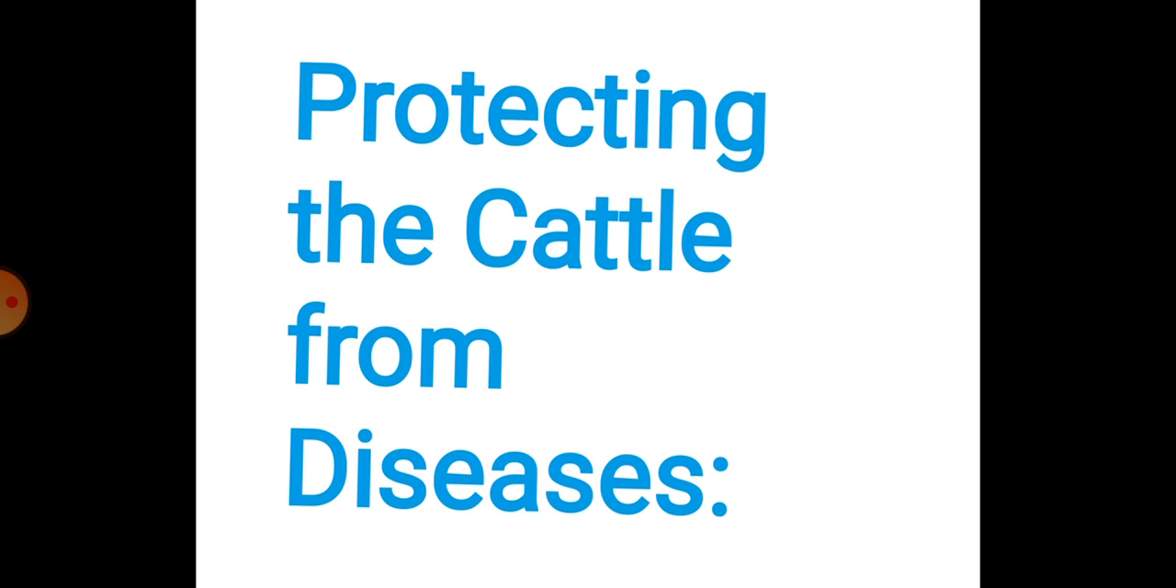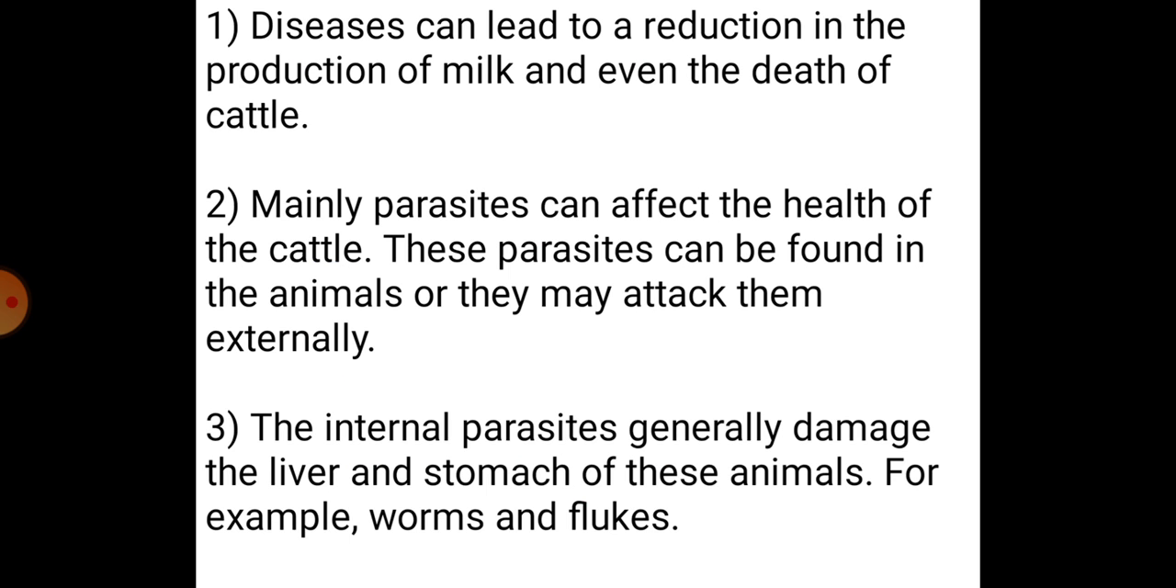Now let's discuss how to protect the cattle from diseases. As we all know, cattle farming includes everything, rearing and breeding. In rearing we talk about everything, meaning taking care of the animal, providing all the medical facilities, then good sanitation conditions, then good shelter, an airy, ventilated room. So all these things are required